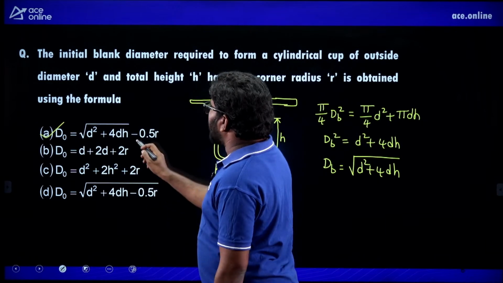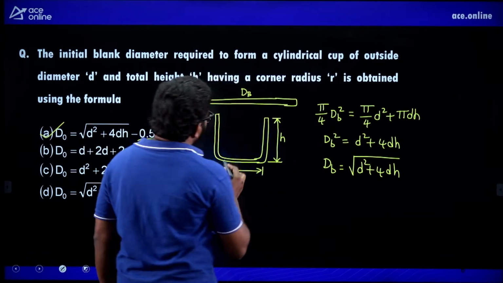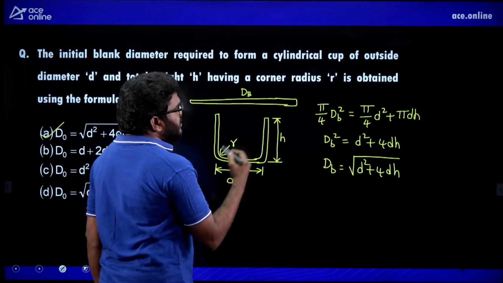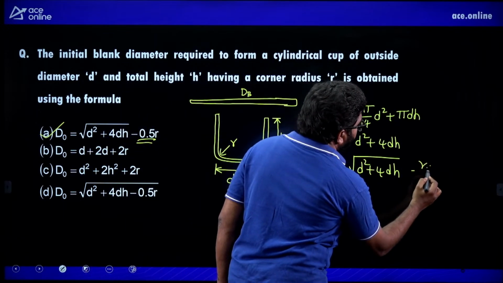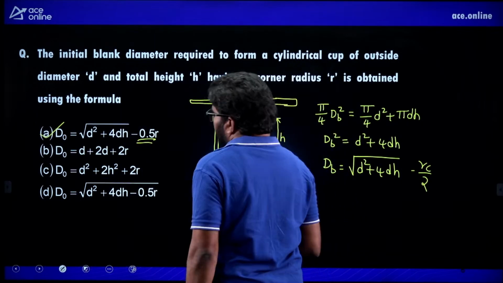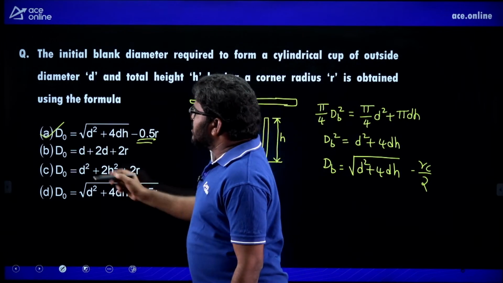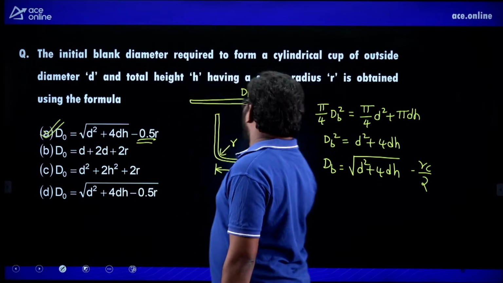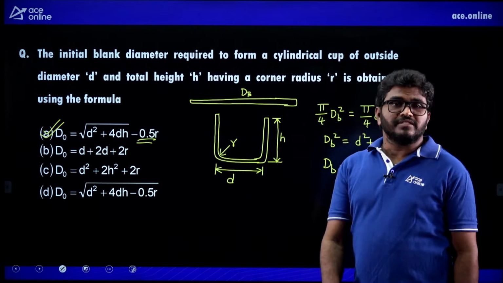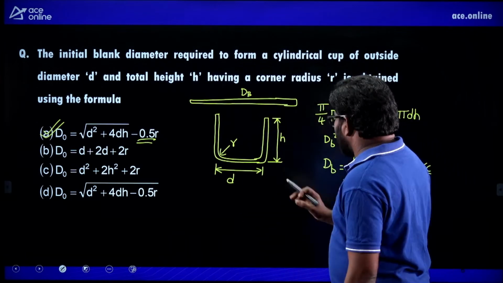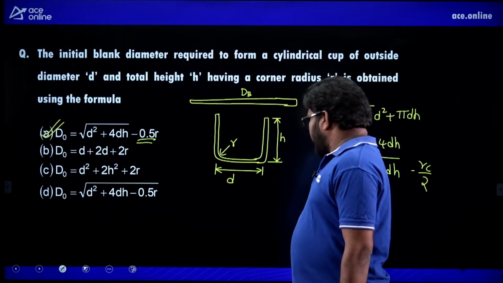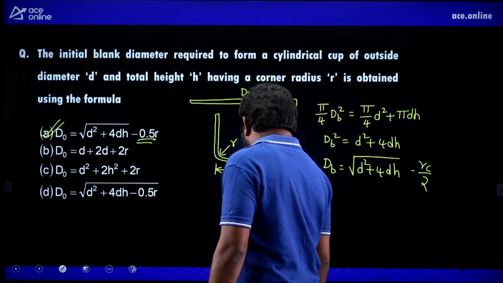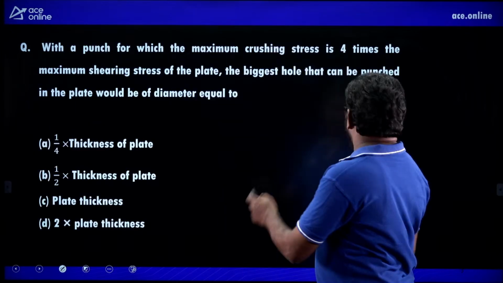You may get a doubt, sir, what is this? In case in the question paper the corner radius is given, then you should take minus r c by 2, like that you should consider. So no need to worry regarding that. So A is the correct answer. Simple question. This type of questions they will ask you for your exam. Next question.